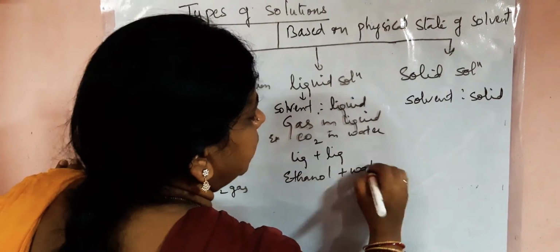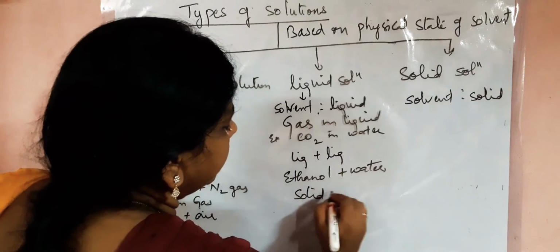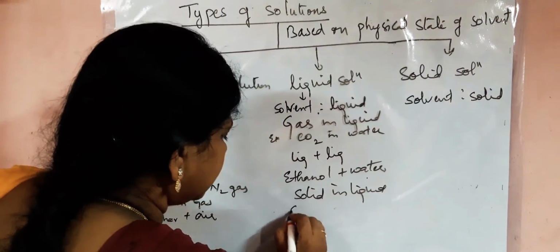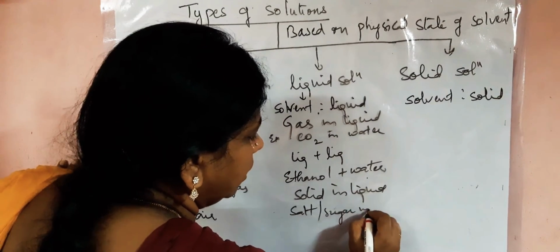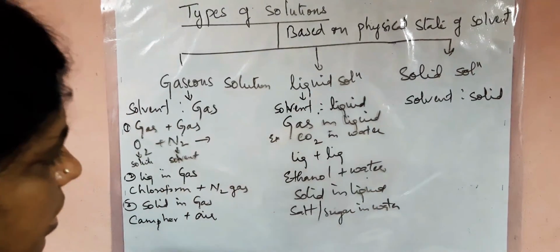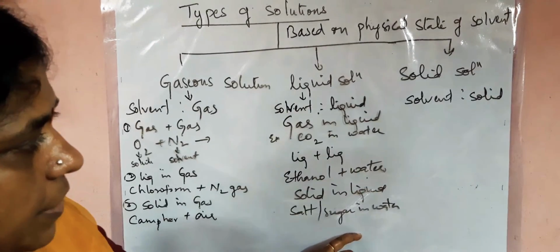Then solid in liquid: salt or sugar in water. Here, what is the final state of the solution? The final state of the solution is liquid, because your solvent is liquid.